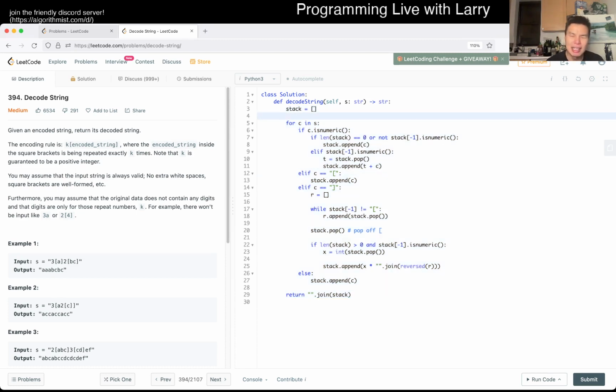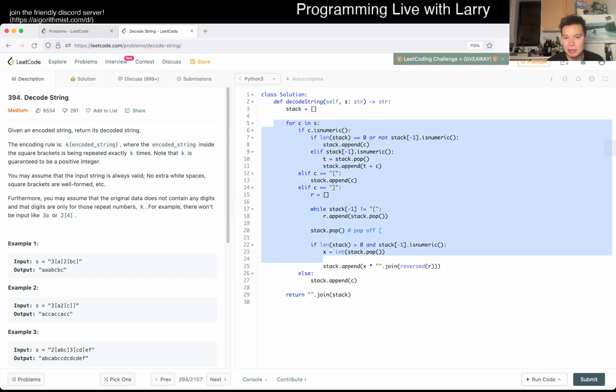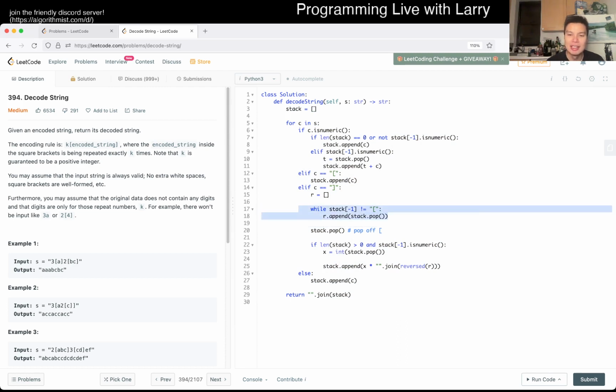This is linear time, linear space. The stack will take up linear space in the worst case, and linear time because we look at each character at most once. Keeping in mind that even though there's a while loop here, each character only gets pushed once and only popped once. So each character only does all of one work, which means all of one time per character, which is all of n time. So yeah, linear time, linear space.